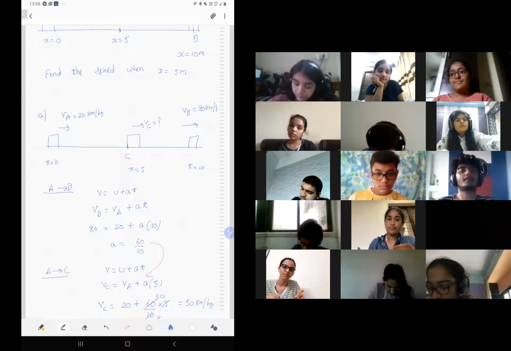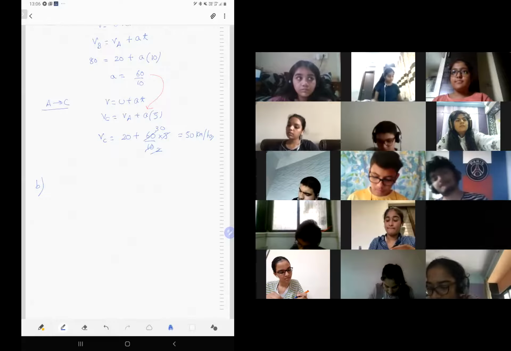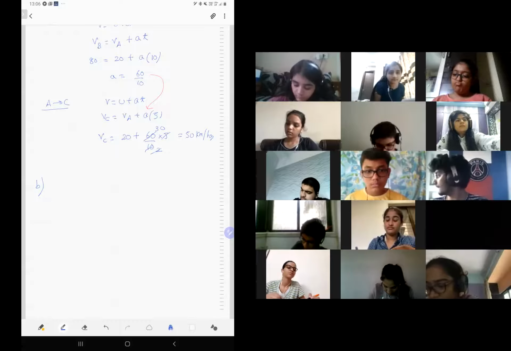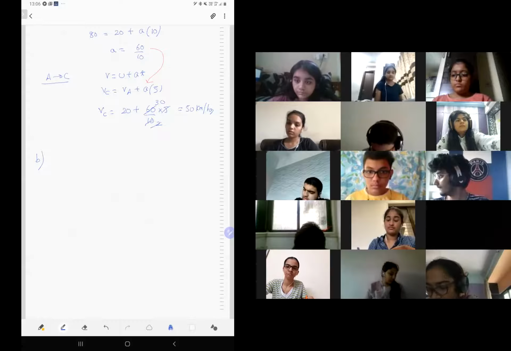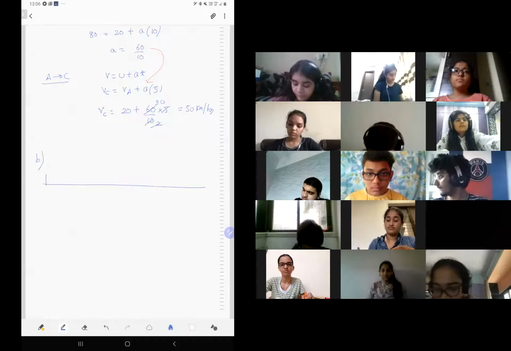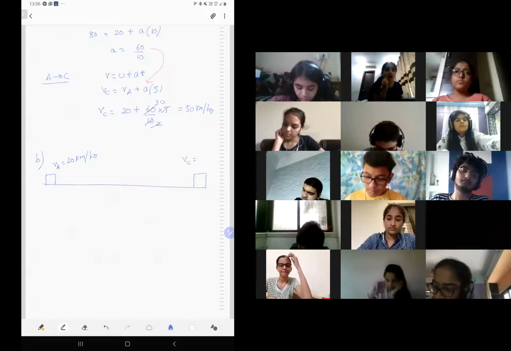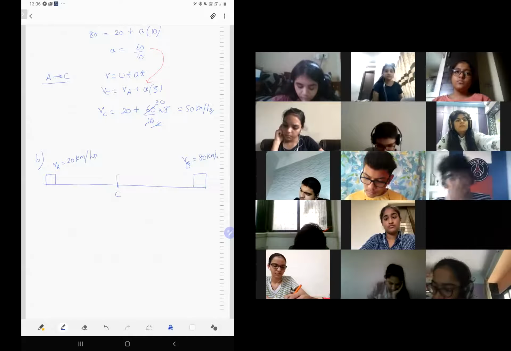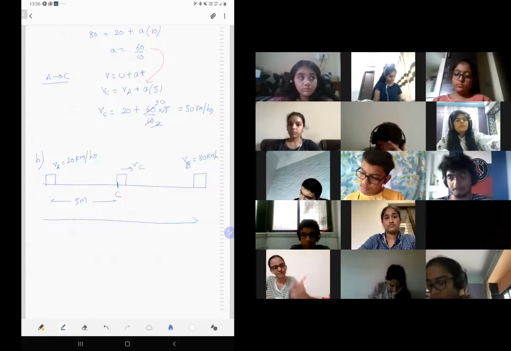How to do this? So I'm getting 10 root 34. That might be the answer. I'm not sure. Let's see. So VA is 20 km per hour. VB is 80 km per hour. You want to find at C, that is somewhere here, VC. So this distance is 5 meters and this distance is 10 meters.